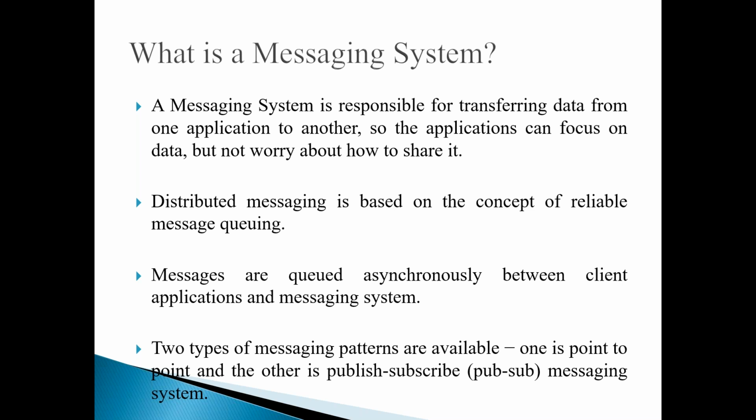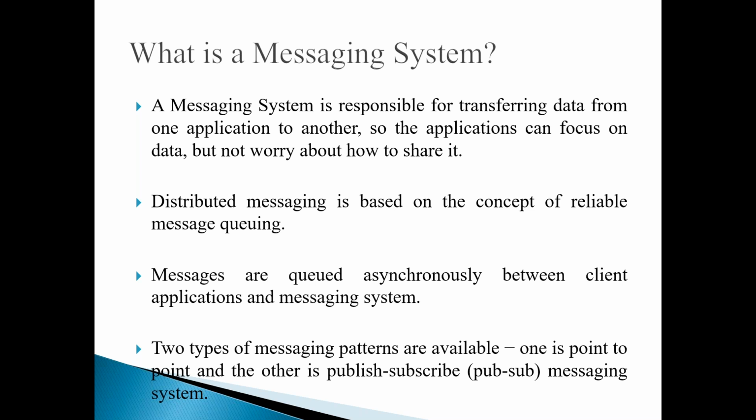Say, as a producer, I can send the message and push it, and the message will be stored in the messaging system. That's all. I don't need to wait till I get a response. Similarly, the other side of the application, whichever is receiving, doesn't bother about the producer or who generated the message. It simply connects to the messaging system and receives in an asynchronous manner. So the crucial thing here is that the messaging system should be available, either to receive the message from the producer or to deliver the message to the consumer.